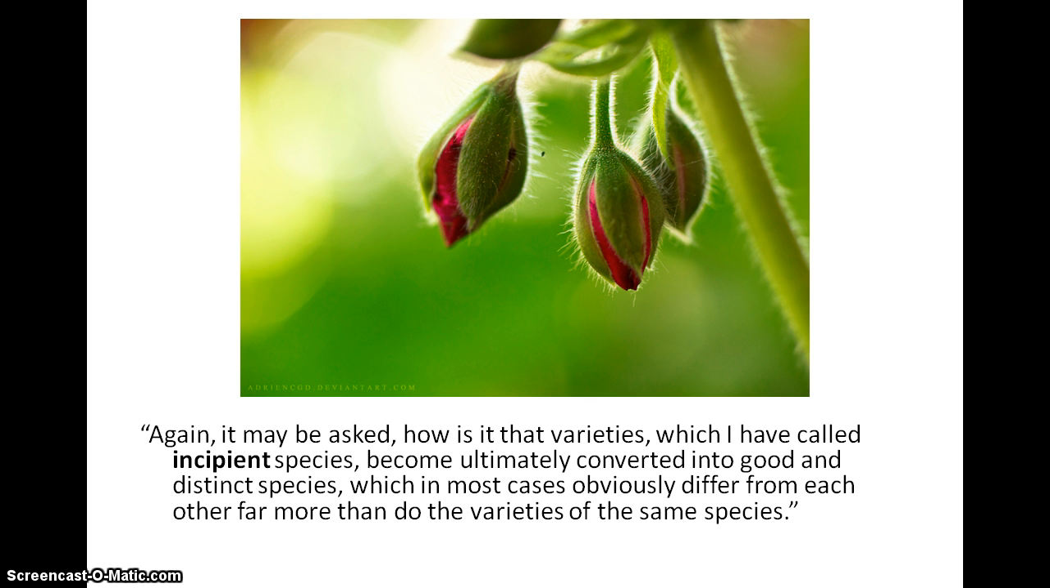The first word today is incipient. Darwin writes, "Again, it may be asked, how is it that varieties, which I have called incipient species, become ultimately converted into good and distinct species, which in most cases obviously differ from each other far more than do the varieties of the same species?" What do you think Darwin means by incipient? If these are species which ultimately are going to be converted, before they're converted, they're considered incipient.